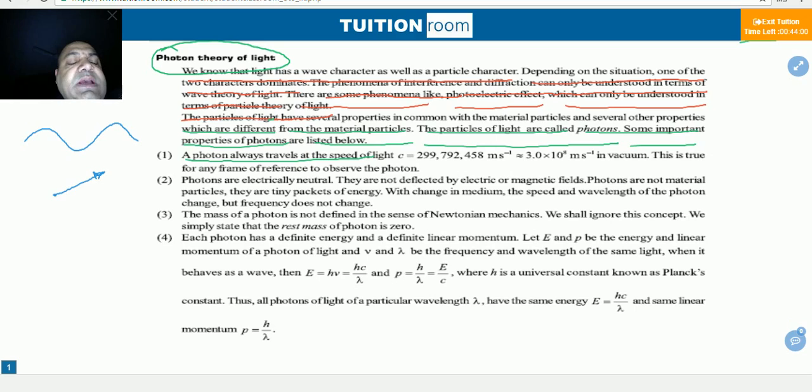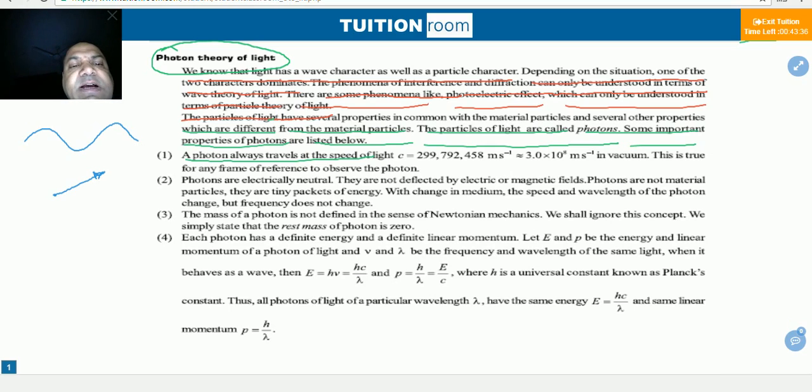We call them photons. And some properties are given. I am going to teach you step by step and you are required to focus on the topics.